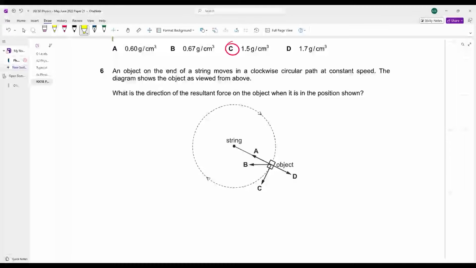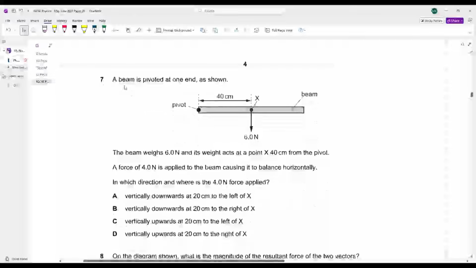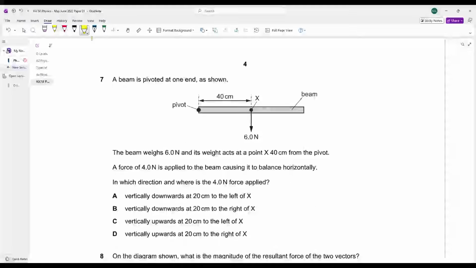An object on the end of a string moves in a clockwise circular path. Okay, so you are moving in a clockwise circular path. The diagram shows the object as viewed from above. What is the direction of the resultant force on the object when it is in the position shown? Whenever your object is moving in a circle, the resultant force will act towards the center. A is your answer. Let's move ahead.